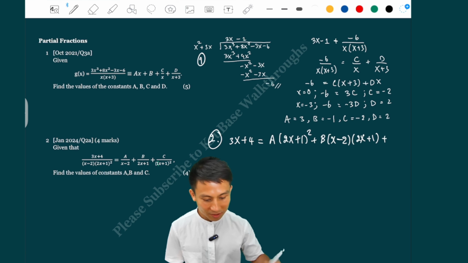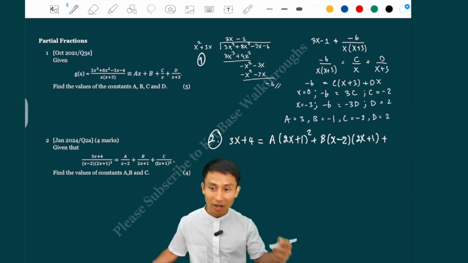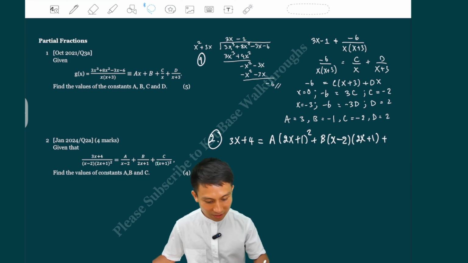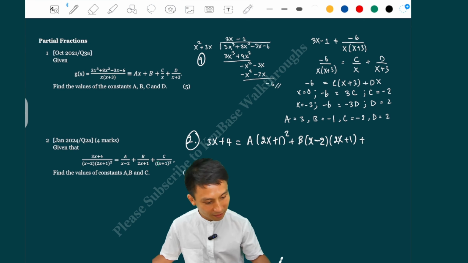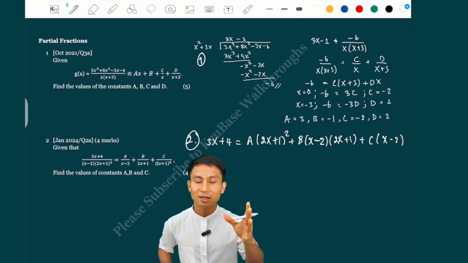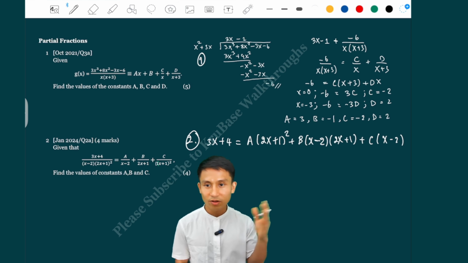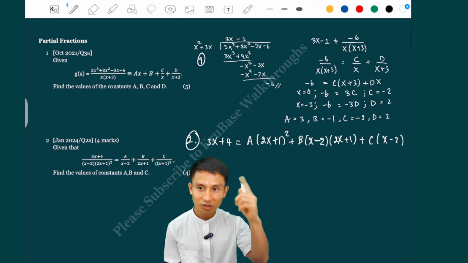And for the c, because you cancel both of the 2x plus 1, you will have left the x minus 2 brackets. Let me move that to the left a bit.